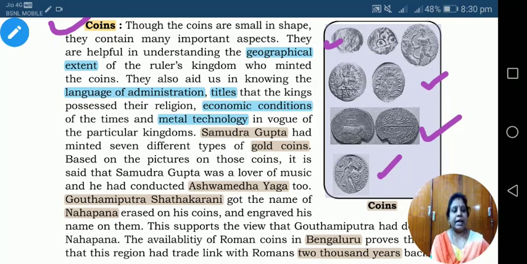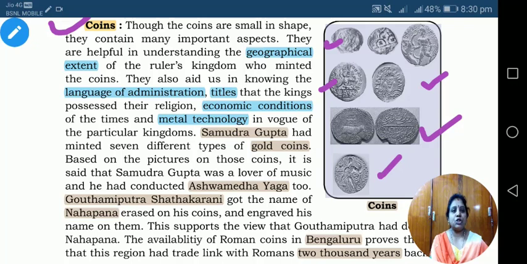Nowadays you will see metallic coins. In the old period they used different types of coins. They were all mixed metals, copper coins, then a mixture of iron and other metals. Once we see those coins, they have their own titles on them. For example, here are some rulers' pictures and their names and the year in which they issued them. All these are mentioned on these coins.